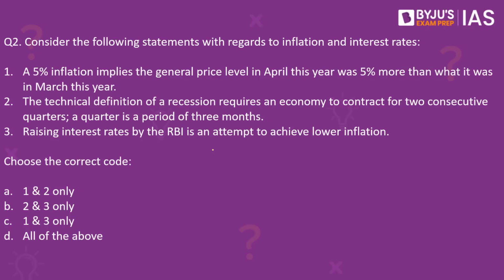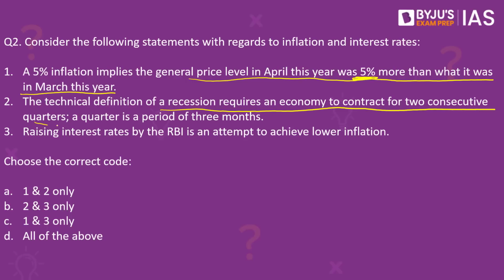Next, question number 2. Consider the following statements with regards to inflation and interest rates. Number 1. A 5% inflation implies a general price level in April this year was 5% more than what it was in March this year. Second, the technical definition of a recession requires an economy to contract for 2 consecutive quarters, where one quarter is a period of 3 months. Third, rising interest rates by the RBI is an attempt to achieve lower inflation. Which of these given statements is or are correct?